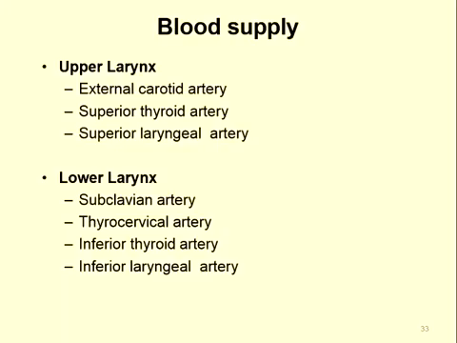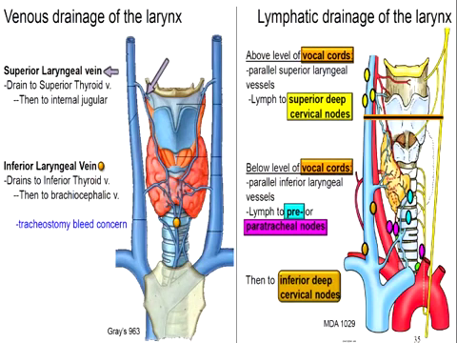Blood supply of the larynx. The upper part of the larynx is supplied by the external carotid artery, the superior thyroid artery, and the superior laryngeal artery. The lower part of the larynx is supplied by the subclavian artery, thyrocervical artery, inferior thyroid artery, and the inferior laryngeal artery. The venous drainage of the larynx is by the superior laryngeal vein and inferior laryngeal vein.